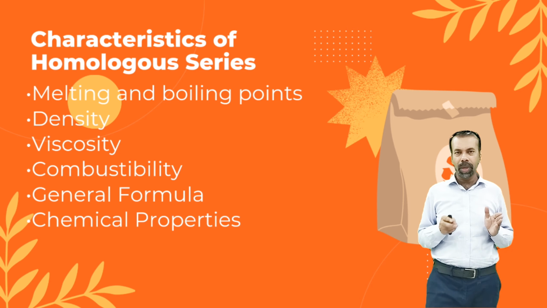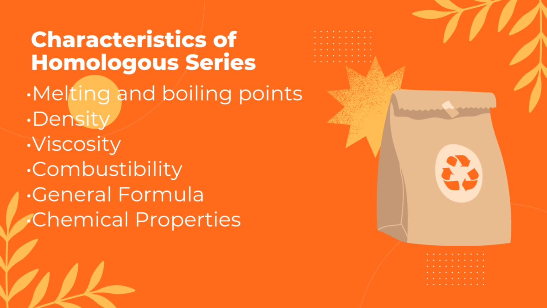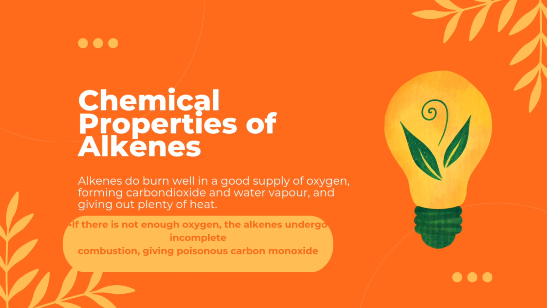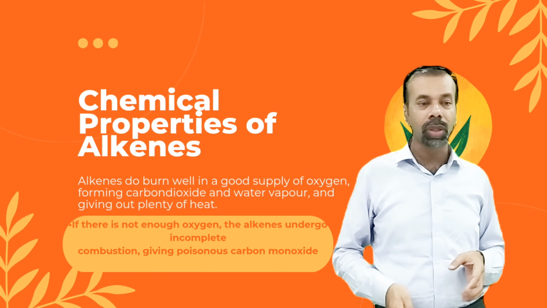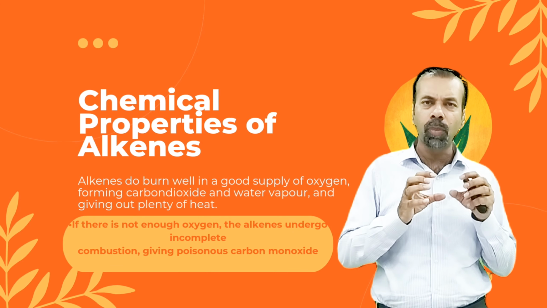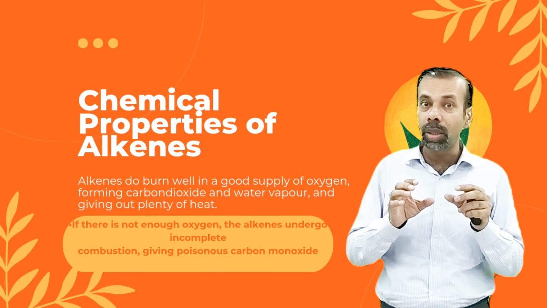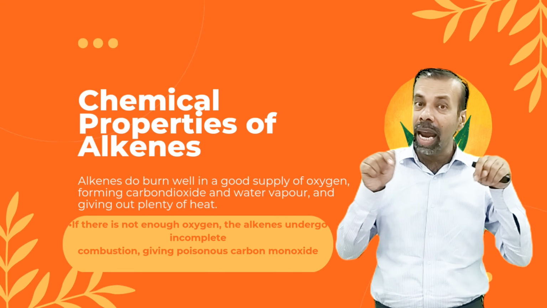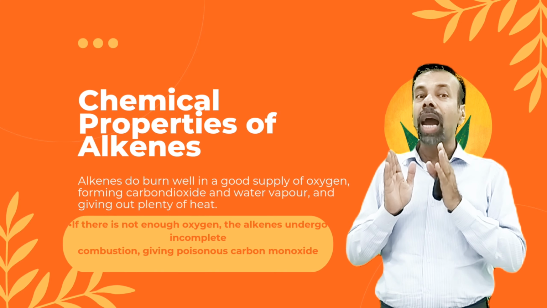What are the chemical properties of alkenes? The first is the same as we studied in alkanes: they are combustible. Alkenes undergo combustion, and complete combustion gives carbon dioxide and water. But incomplete combustion will give you carbon monoxide and water. Due to the double bond, these are more reactive than saturated hydrocarbons. Their double bond breaks and they add an incoming reactant, which means alkenes give addition reactions.